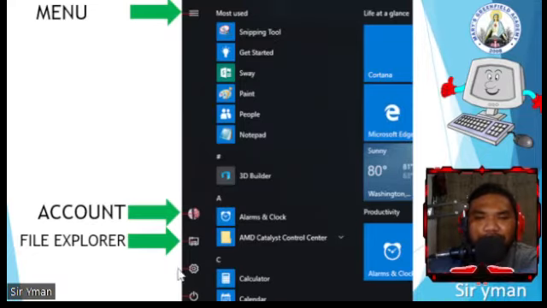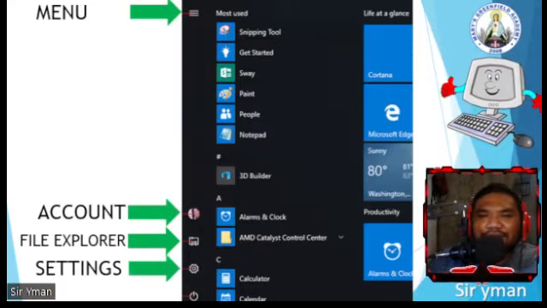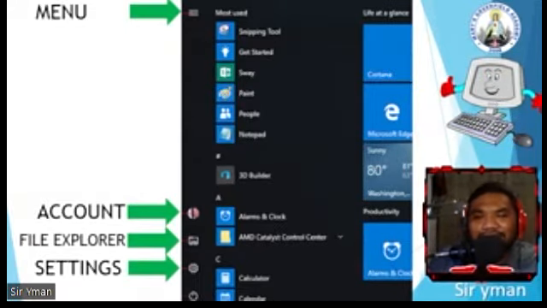Okay, next is this one. This looks like a gear. On your phone, di ba mayroong gear icon? Tama? So what is that? Anong title nung gear icon na yon? Settings. Yes. So dito rin sa ating Windows, settings din siya. Alright? This button will bring you to the control panel of your OS or operating system. This is used, of course, to change the settings and customize the functionality of the computer.